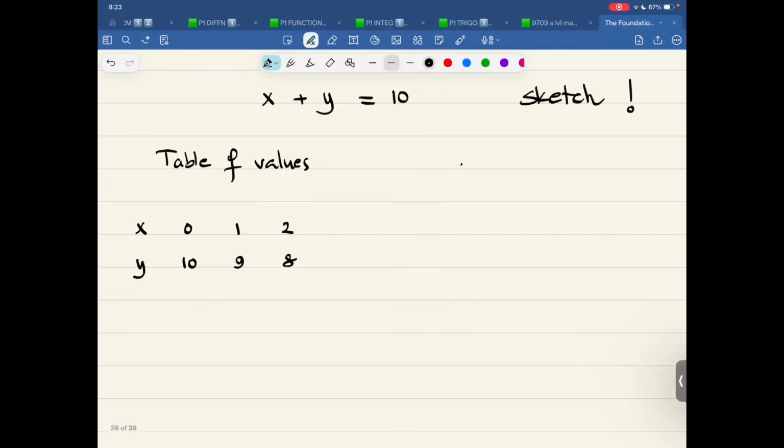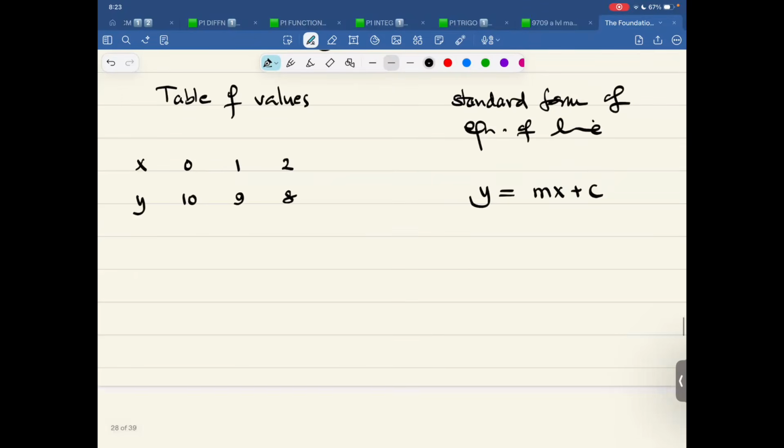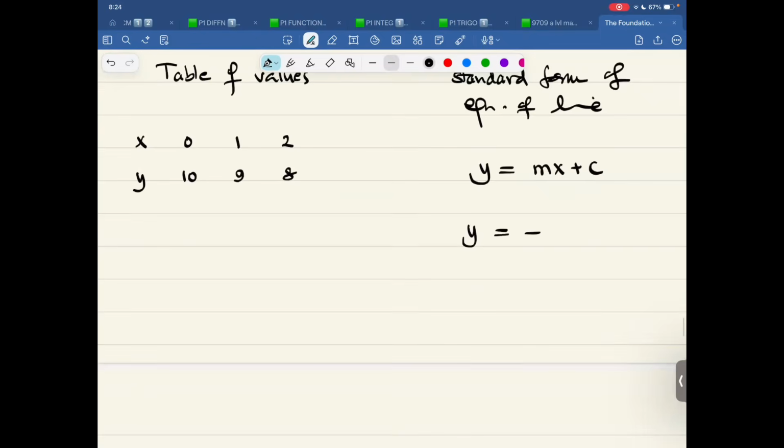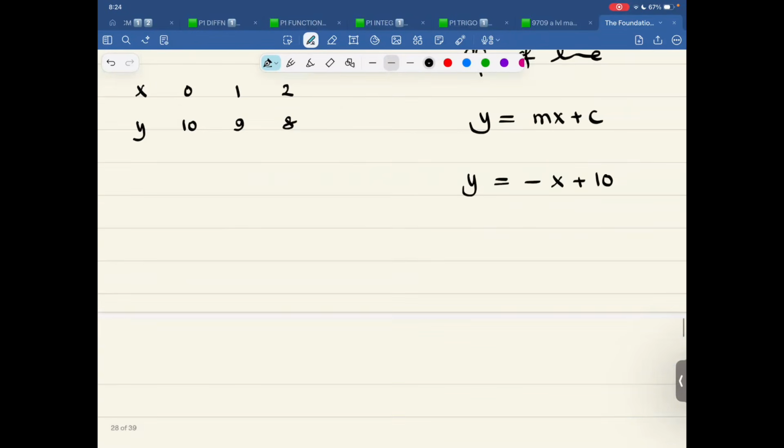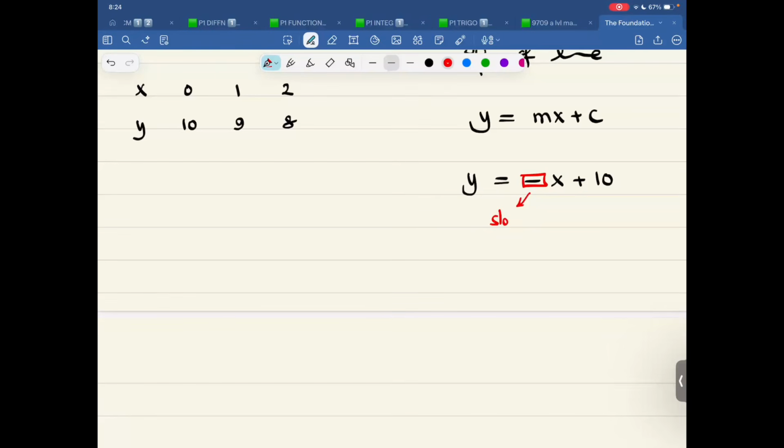If I talk about the standard form of equation of line, that is y equals mx plus c. So y on the left hand side, and this is minus x plus 10. So now even if I do this, I know that the slope is negative, and I know that the y-intercept is positive.